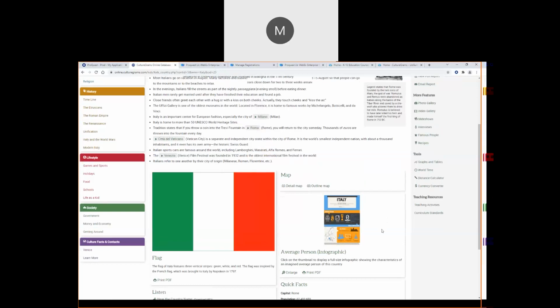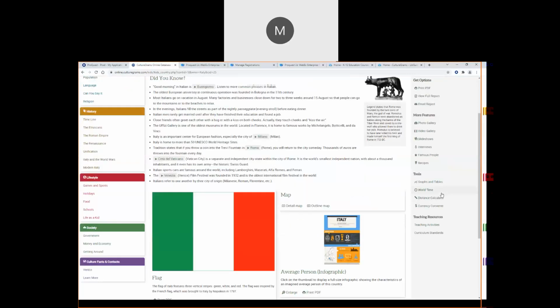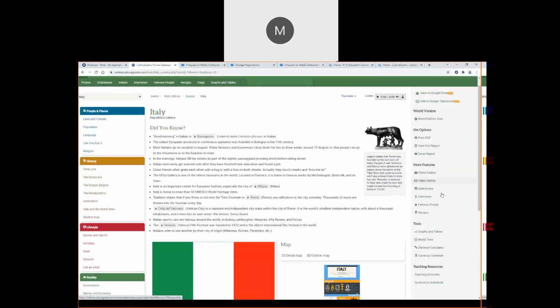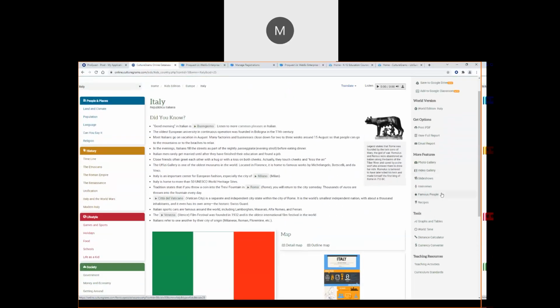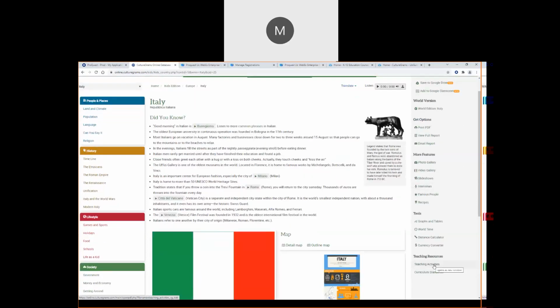And then we've got some quick facts like the capital, you can hear the country name, you can hear the country anthem, and then over on the right are where you'll see more in-depth information on the country and some of those multimedia aspects. So you'll have your tools to work with Google Drive and Google Classroom. You have those teaching activities where you can access that manual with different activities and the curriculum standards over here on the right with the tools, and also options for getting this report, either emailing or viewing or printing.